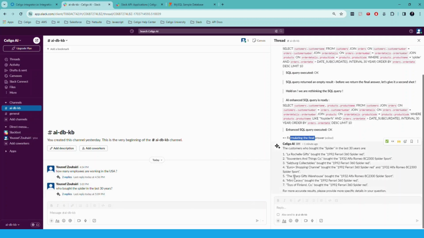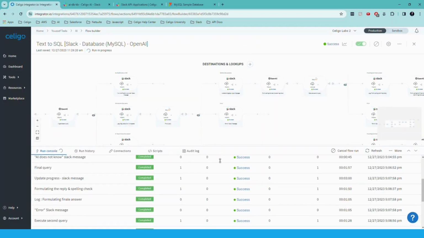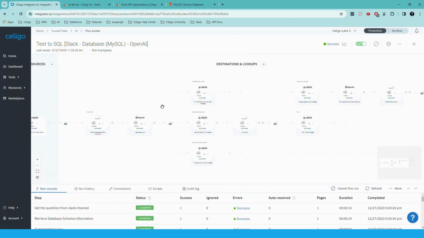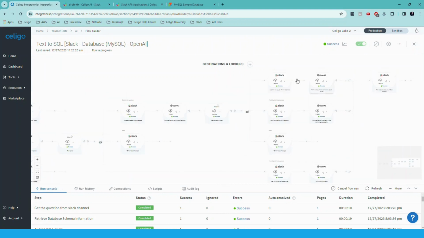So this is a very good example where we are generating the original query and then we do again the enhancement of that query to get the final reply.